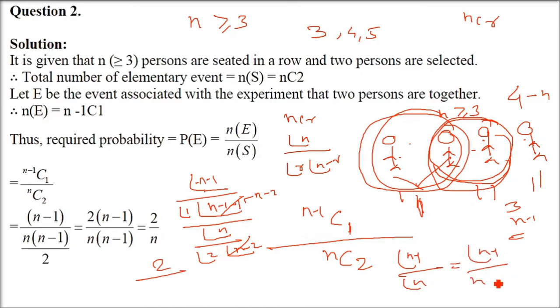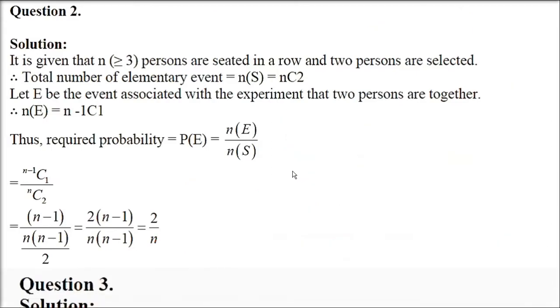This is n minus 1. We can write it as n factorial n minus 1. The denominator is factorial n minus 1. This gets cancelled. You have n only there. So 2 by n is the answer.